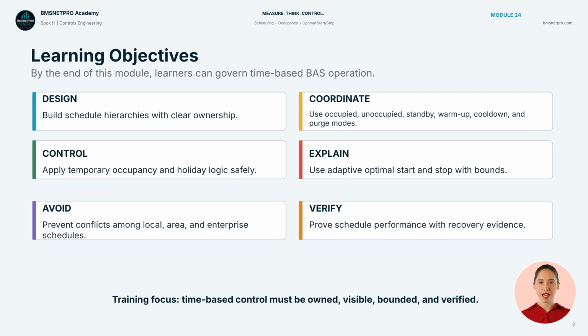The objectives are practical. Learners should be able to design schedule hierarchies, coordinate operating modes, handle temporary occupancy and holidays, explain optimal start and stop, avoid conflicting schedules, and verify actual recovery. The goal is not only to make equipment turn on and off. The goal is to make time-based control reliable, visible, and testable.